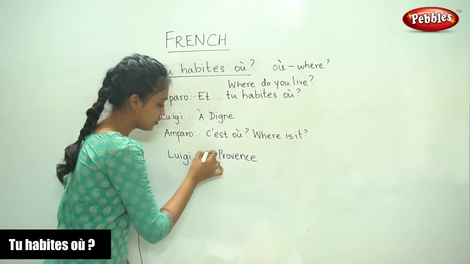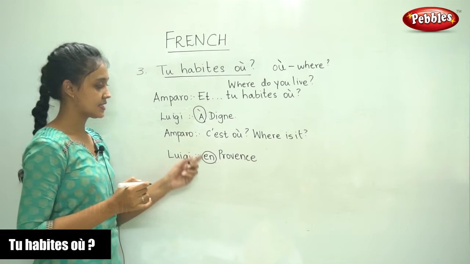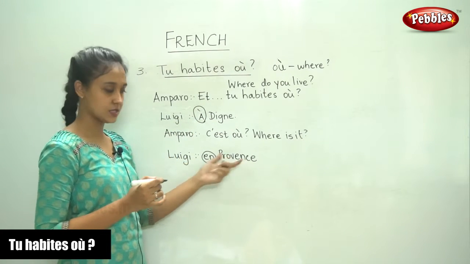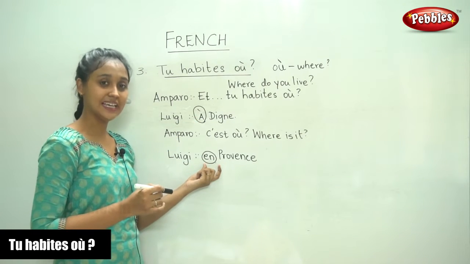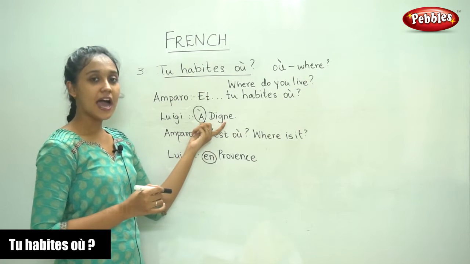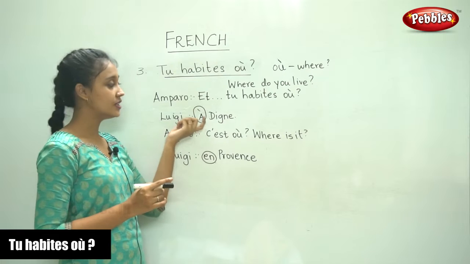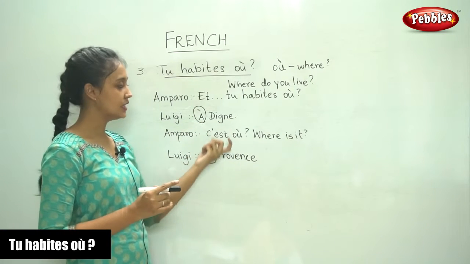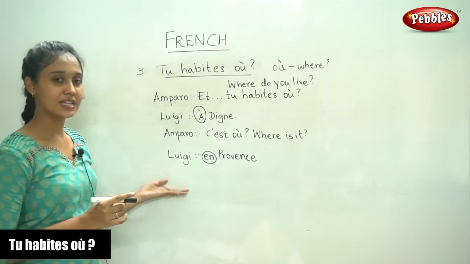So the next thing we are going to learn is the use of these words. À Digne, en Provence. Where to use à and where to use en. As we can see, these are the words used in front of the names of places, either a city or a country.